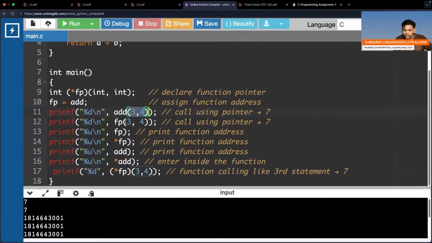Here also a bracket is there, function calling. Function calling means you will see some output, 7. Here also function calling, some output 7. Here no bracket, no function calling, simply the function name. Here also no bracket, simply the function name. Here also no bracket, simply the function name. Function name means base address. Here bracket is there, it is a function calling. Here bracket is there, function calling. Here bracket is there, function calling.